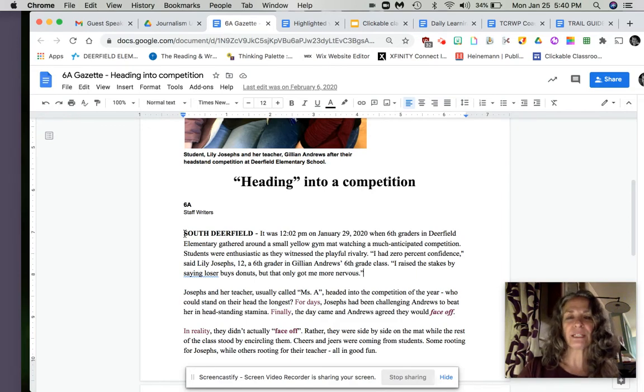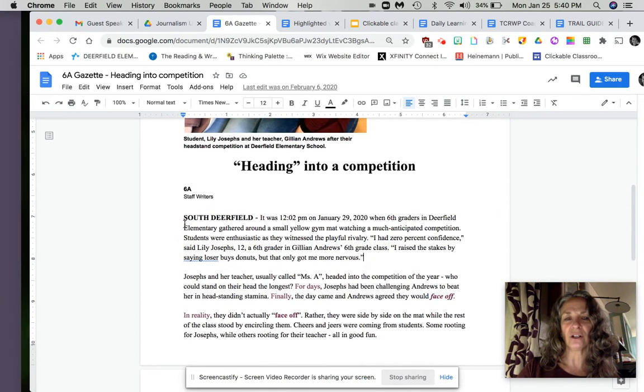And then what we did, when you look at our article, we wrote down South Deerfield. All newspaper articles have the place where it takes place. You're going to want to do that also. You're going to start your newspaper article with the town in which our headstand took place, which is South Deerfield.